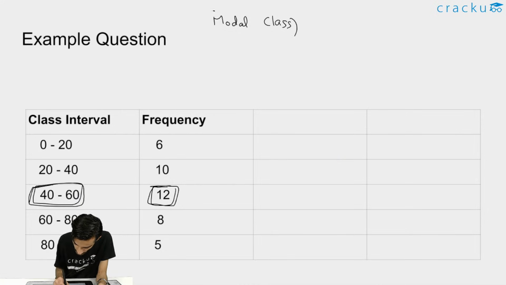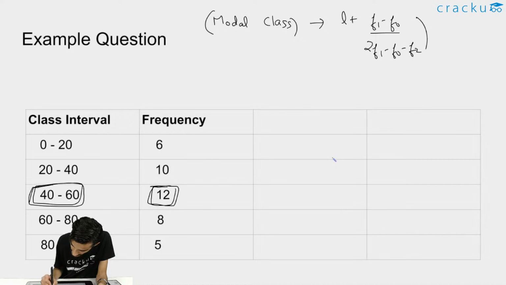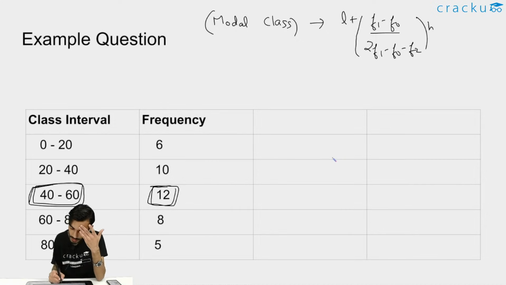Okay, and to calculate mode, we can just use the formula that is L plus f1 minus f0 divided by 2f1 minus f0 minus f2. So this is the basic formula that we need to use, multiplied by h. Because we know the modal class is this, we can just write the values.